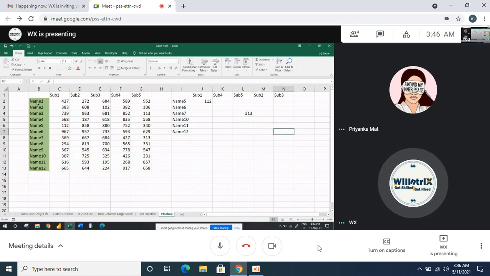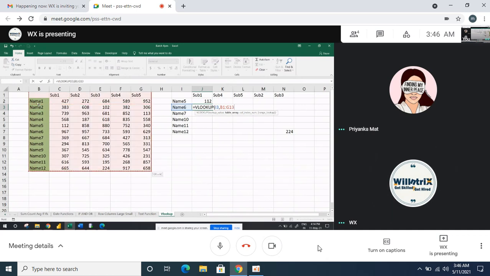I'm doing it here now. The lookup value is this, then the table array. Then what is the column number? 4 comma 0. Again, I'm doing it here now. The lookup value, then the table array. Column index number is what? I'm fetching the data for subject 1. What is the column number? 2. Because in my selection, see, 1 is a blank, then 2 is this, right?